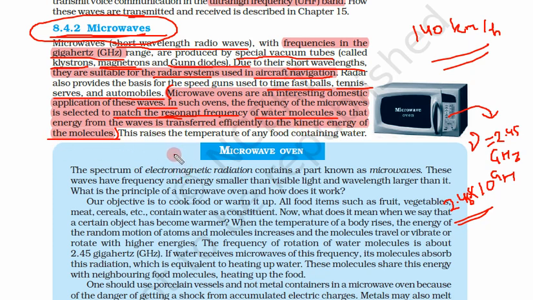So what happens in the resonance condition? The water molecule was vibrating with this much amplitude. When there is a resonance, it starts vibrating much more. And since this motion has increased, velocity has increased, and increased velocity increases the kinetic energy of the water molecule. This kinetic energy heats up the substance that we are cooking. That's why only substances which contain water can be cooked in a microwave. Those substances which don't have water cannot be cooked in a microwave oven.